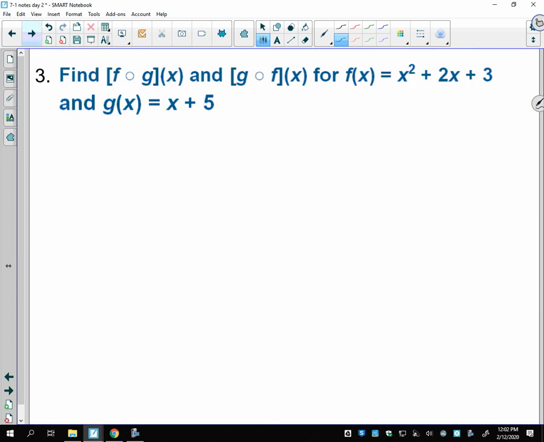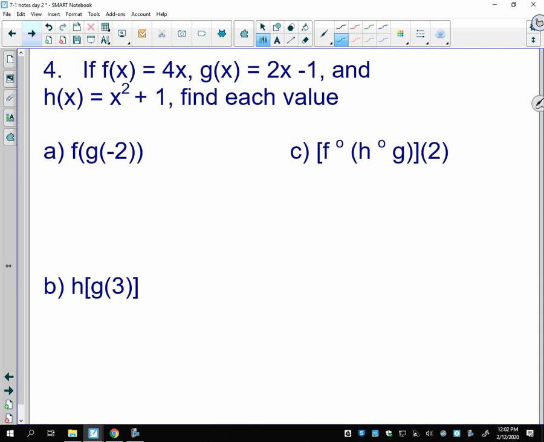So we're going to skip this one because I want to do it together in class tomorrow. But we're going to do the f of g and the g of f so that you can practice that one tomorrow in class. And then I want to show you that we can do this if they give you a number too. And so we'll do a couple of these and then we'll do the rest in class tomorrow. Okay, so it says if f of x equals 4x and g of x equals 2x minus 1 and h of x equals x squared plus 1, find each value.